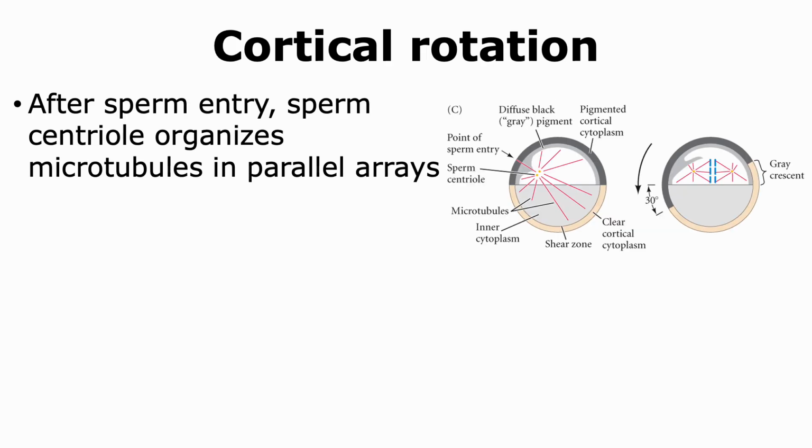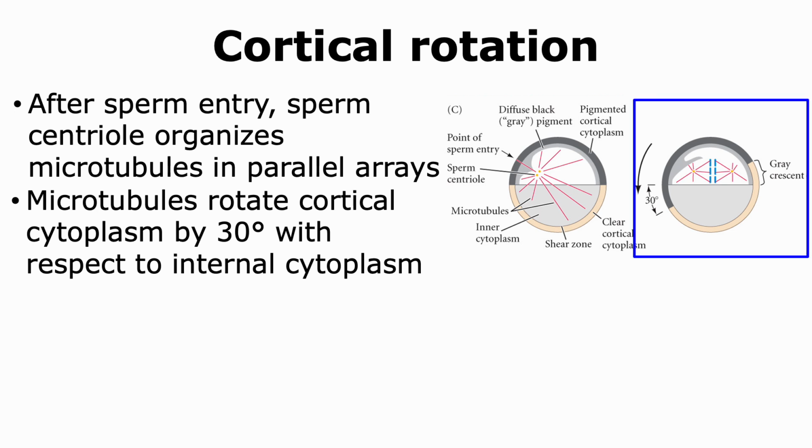After the sperm enters the egg, the centriole of the sperm organizes the microtubules to form parallel arrays that are able to make contact with the opposite end of the egg. These microtubules allow the cortical cytoplasm to rotate by about 30 degrees with respect to the internal cytoplasm. So as we see in the figure, the dark gray pigmented cortical cytoplasm has now rotated. However, the light gray diffuse black pigment has not undergone that rotation. This is called cortical rotation.